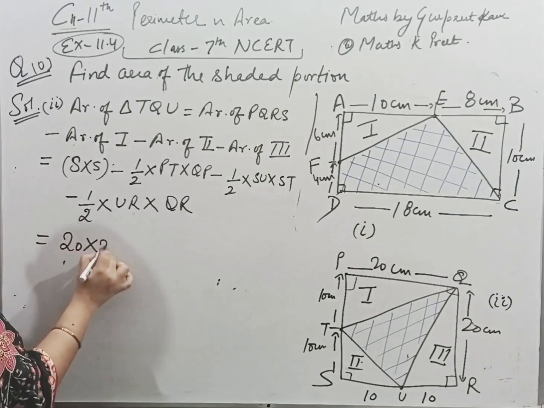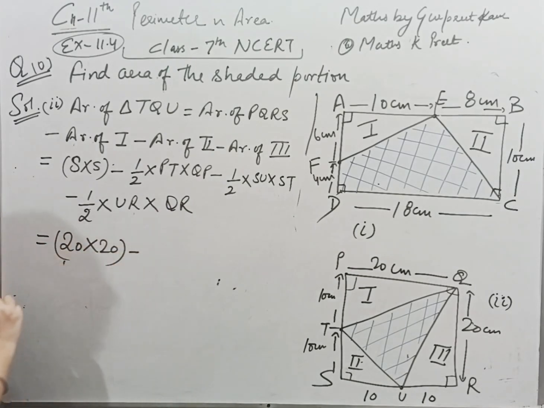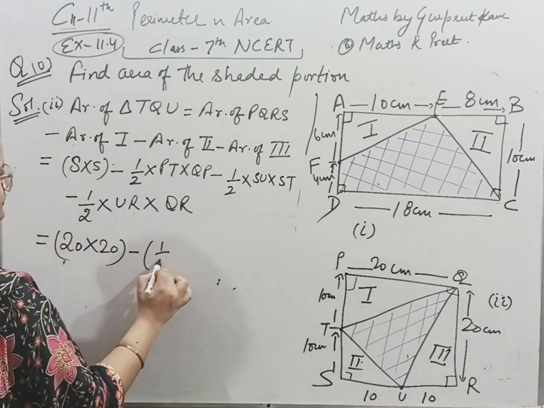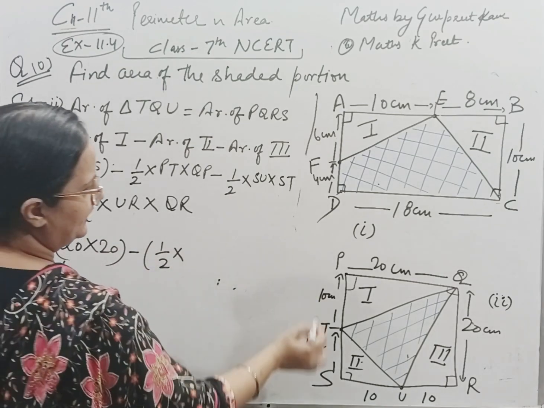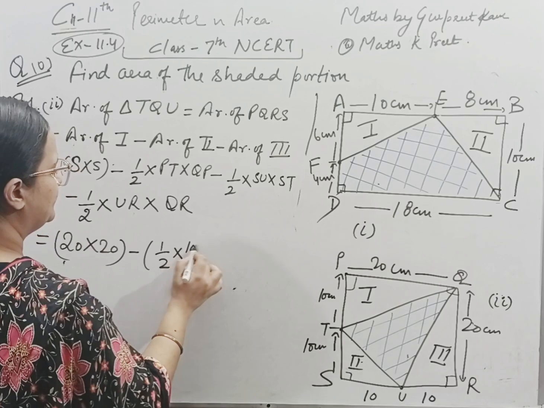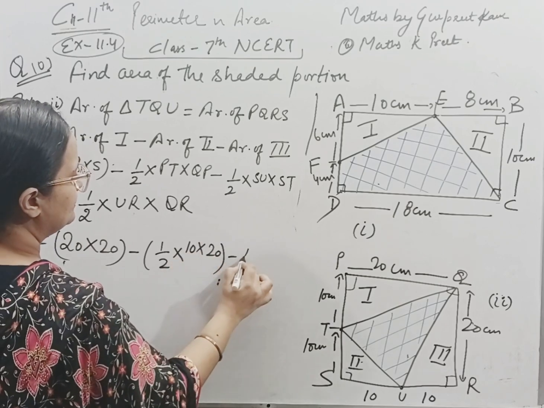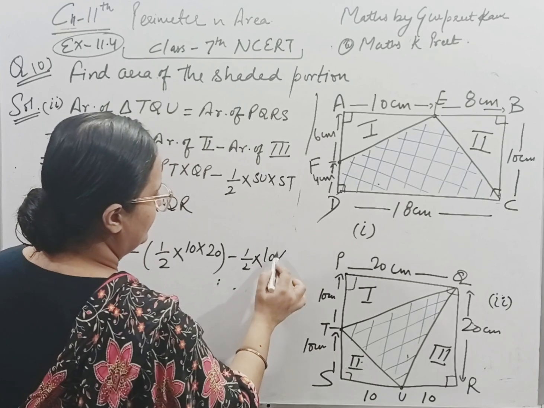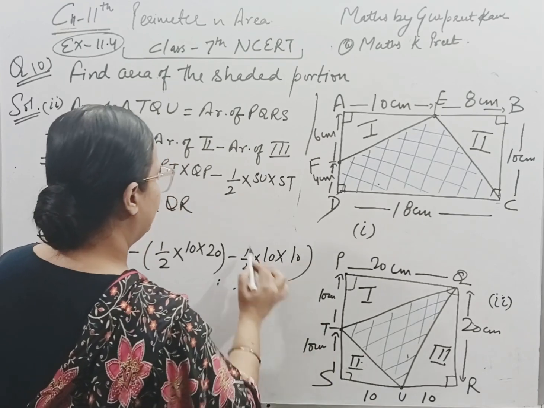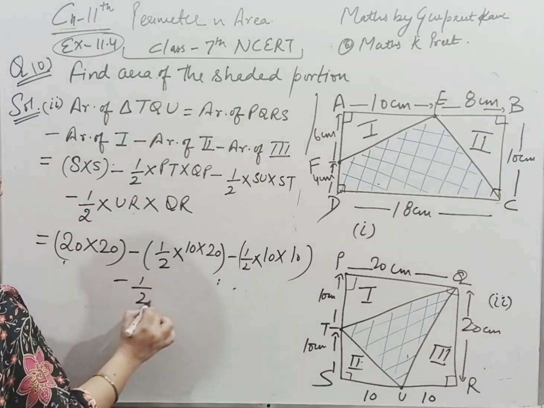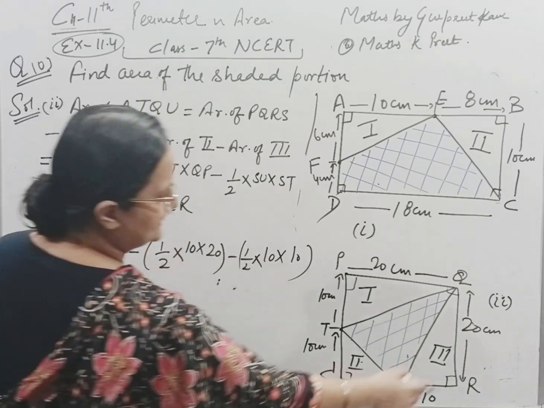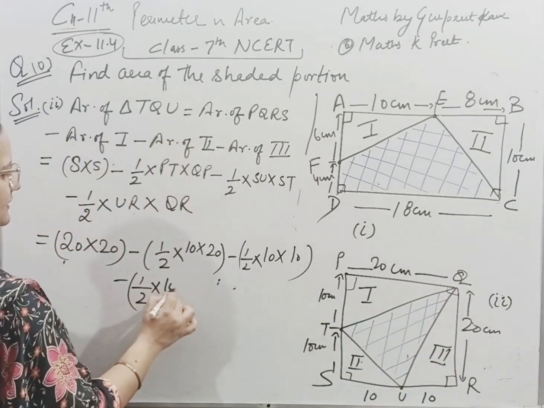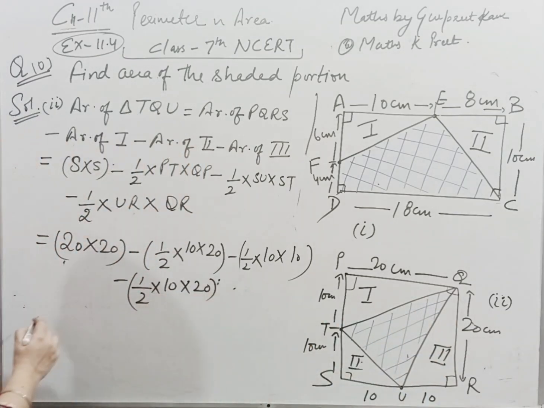Side is 20, 20 into 20 is the area of square, minus half into 10 into 20. Measurements are clearly given to us. Half into SU is 10, into ST is also 10, minus half into UR is 10, this is 20. So let's simplify it.